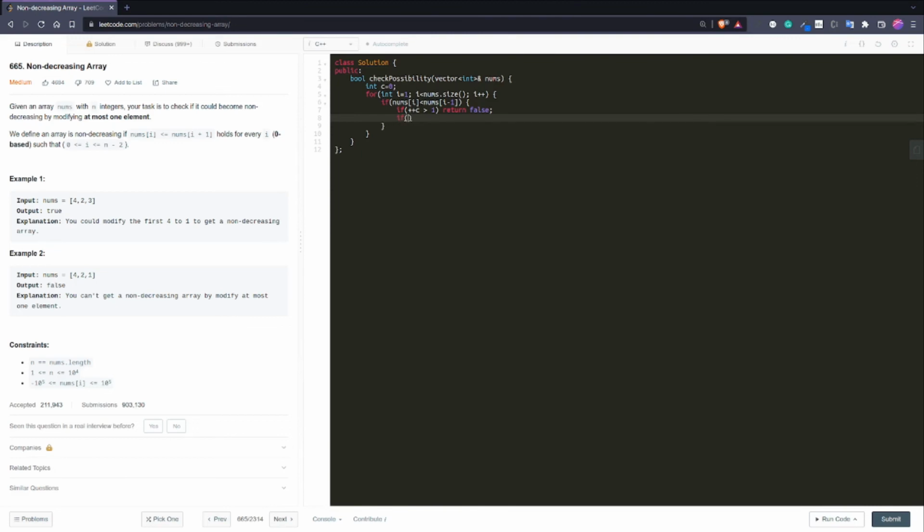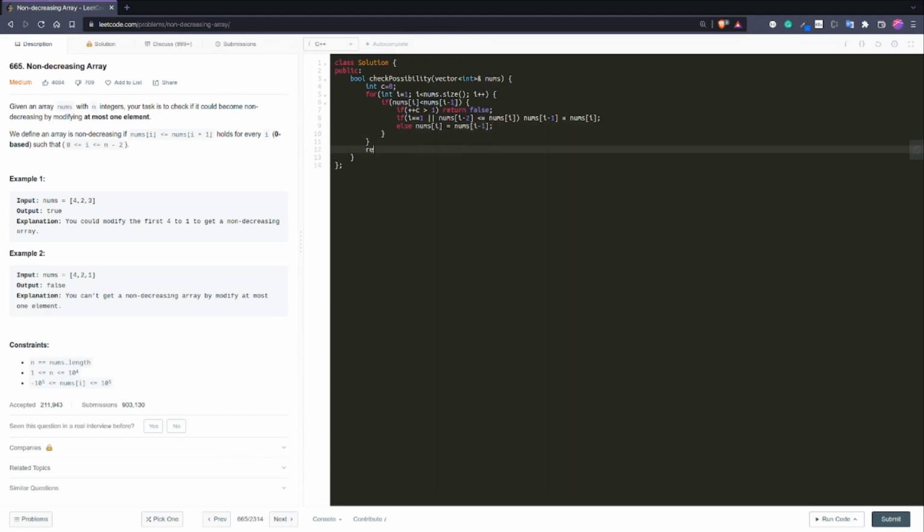So we'll have this. Firstly we'll check if i is 1. If i is 1, it is permitted to change the previous number, not the current one. Otherwise, if the number at i minus 2 is less than or equal to my current number, in that case I'll do this, and else I'll just change the current number.